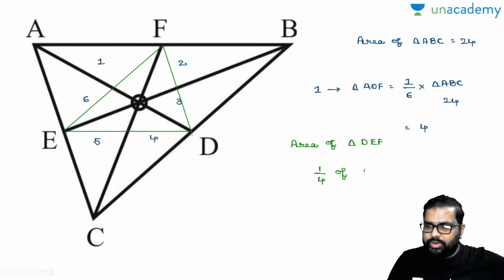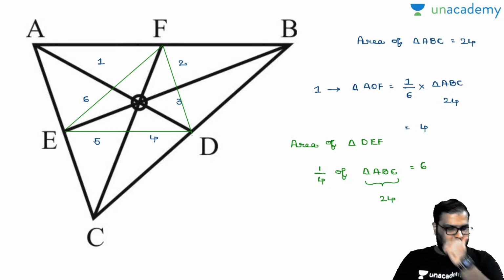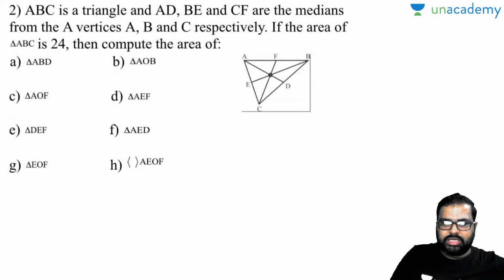We have discussed this point. How many of you got this? Just now we have discussed it. So triangle ABC area is how much? 24. So the area will be equal to 6. Now let's solve the questions, we can easily make it out. Okay, let's come back. What is the first question asked?